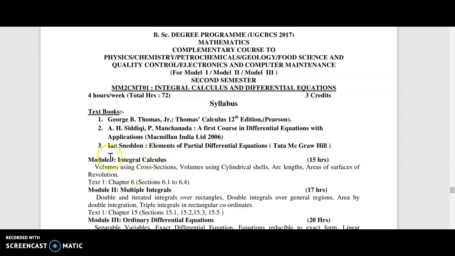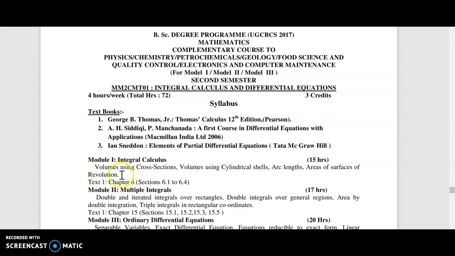Before coming to the parts of the syllabus, I will remind you that from here we are going to start the syllabus of your second semester. So you watch and try to understand the process of integration, or rewind the process of integration, using the first few videos given to you, and then we can enter into the syllabus.